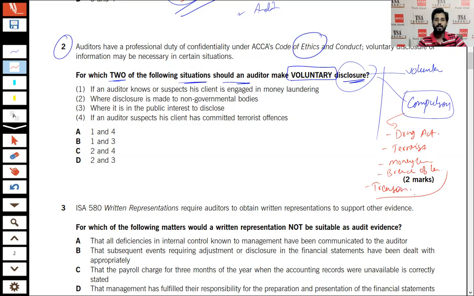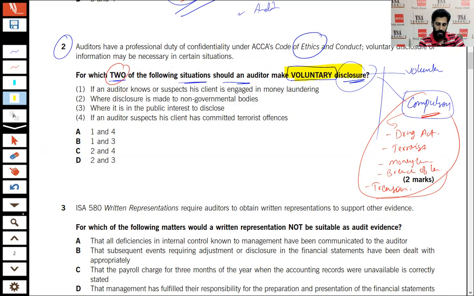And treason. Treason actually means something against the state, against the country. So in such kind of thing, you have to make compulsory disclosures, and the rest are voluntary disclosures. So in which two of the following situations should an auditor make a voluntary disclosure?